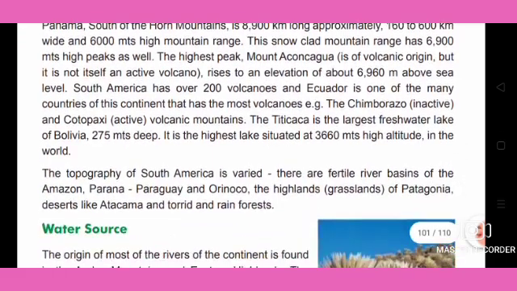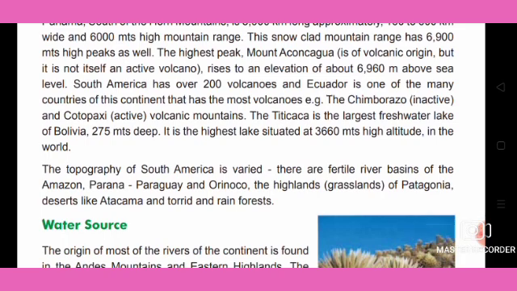The topography of South America is varied. There are the fertile river basins of the Amazon, Parana, Paraguay and Orinoco, the highland and grassland of Patagonia, deserts like Atacama, and torrid rainforest. So this is the topography of South America. Next we'll see in the next part.